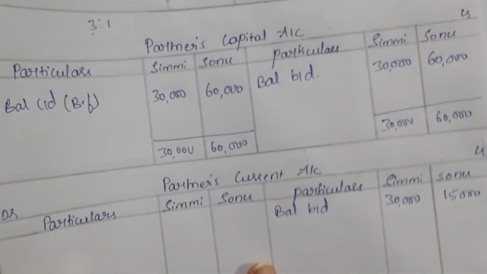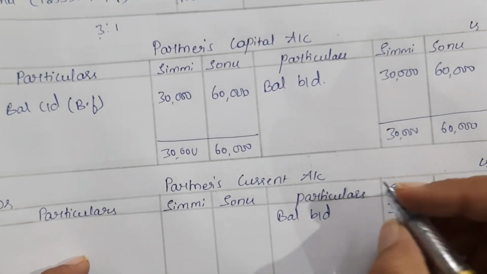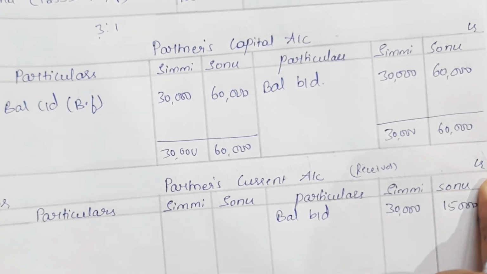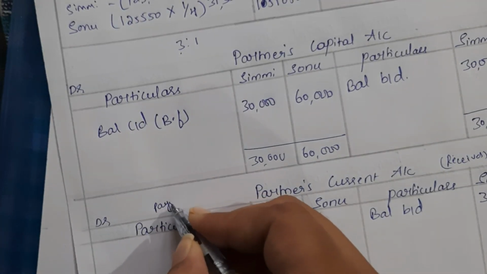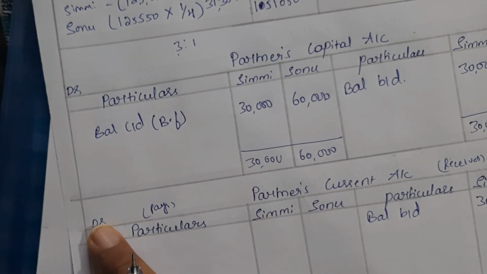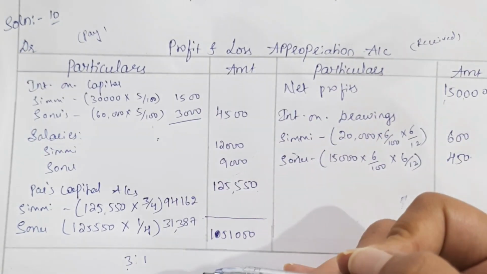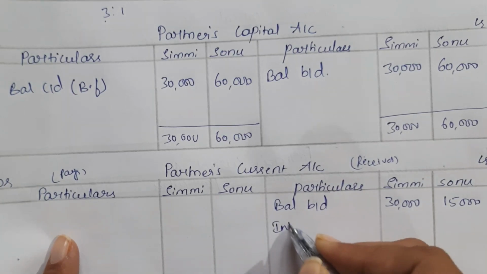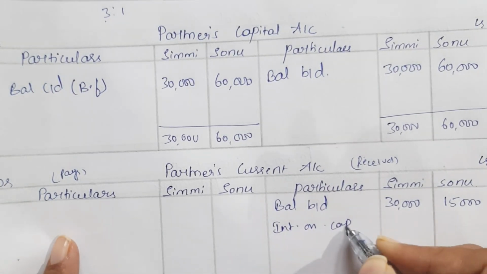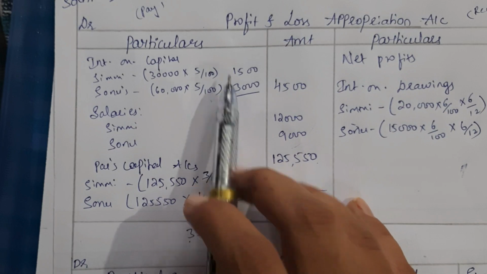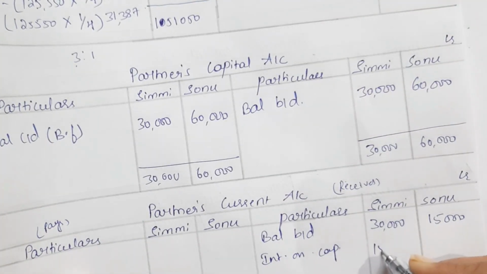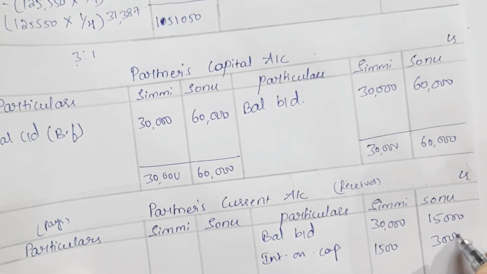Now here we have to remember that whatever the partner receives from the firm should be taken on the credit side, and whatever the partner pays to the firm should be taken on the debit side, right? Now, interest on capital the partner is receiving from the firm, so that is why take it on the credit side. All the calculations have been done here, so just mention the same amounts, 1,500 and 3,000 rupees.